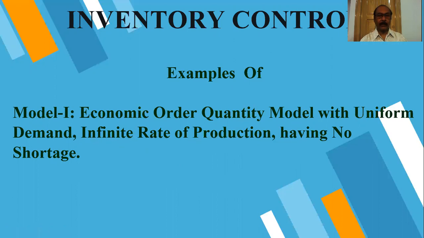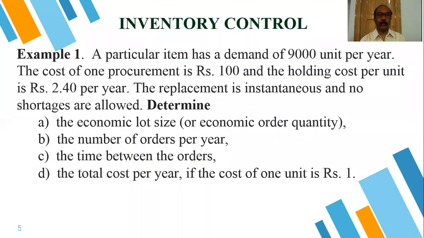One by one, first we are considering Example 1. A particular item has a demand of 9,000 units per year. So the time period is 1 year and the demand is 9,000 units. For our numerical example, we are considering the 9,000 units.